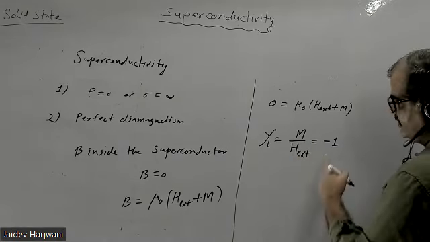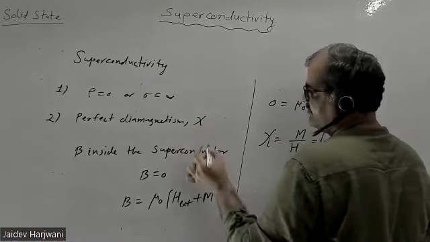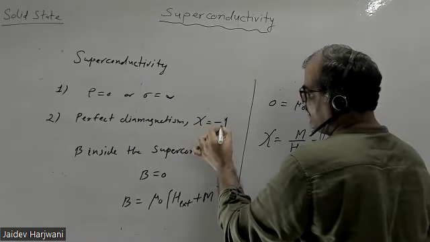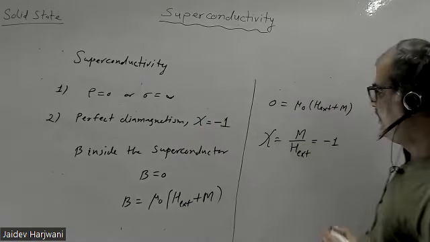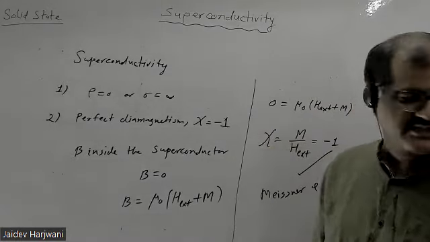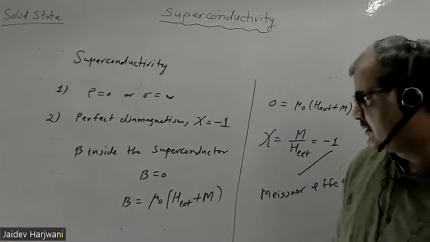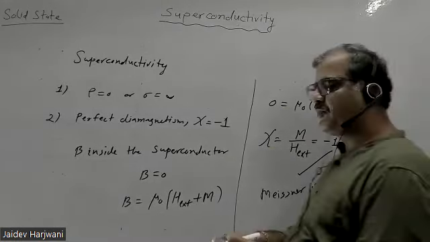There are two tests. One, you have to measure the resistance; resistivity goes to 0. Then you have to test whether it is perfectly diamagnetic or not. Your sample should be perfectly diamagnetic, and this effect is called the Meissner effect. So what it means is that chi should be -1. Then it is a superconductor: resistivity goes down to 0 plus chi should be -1.